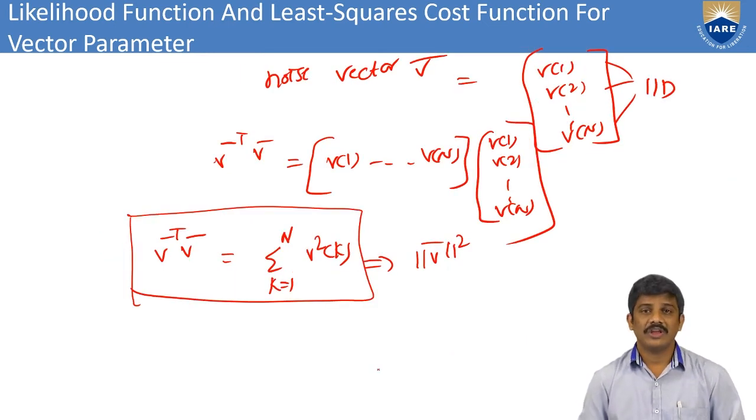From this we can go for the noise vector, that is v bar equal to v(1), v(2), up to v(n).